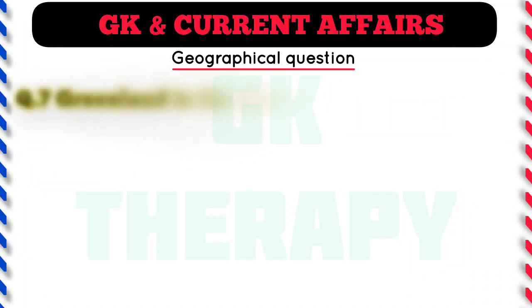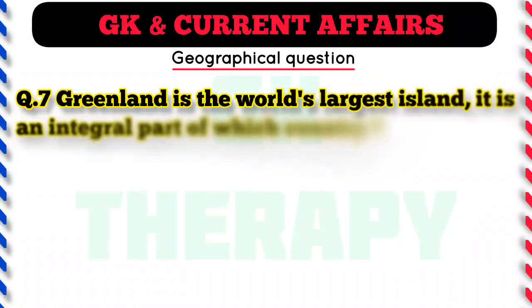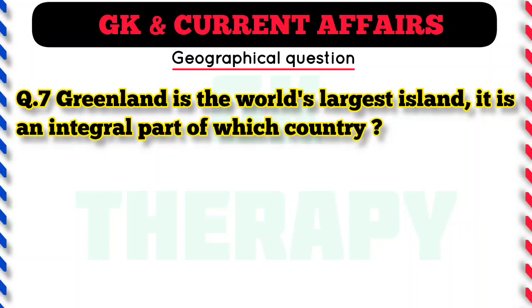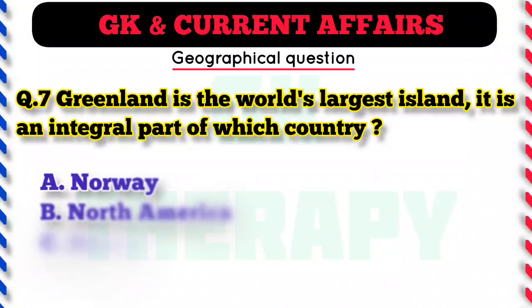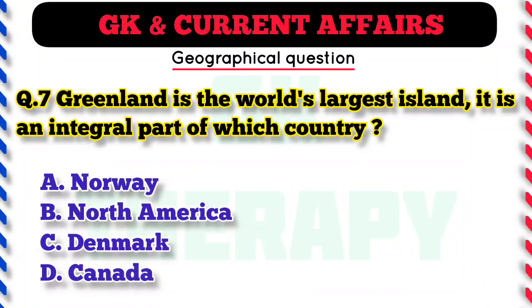Question number 7. Greenland is the world's largest island. It is an integral part of which country? A. Norway, B. North America, C. Denmark, D. Canada.